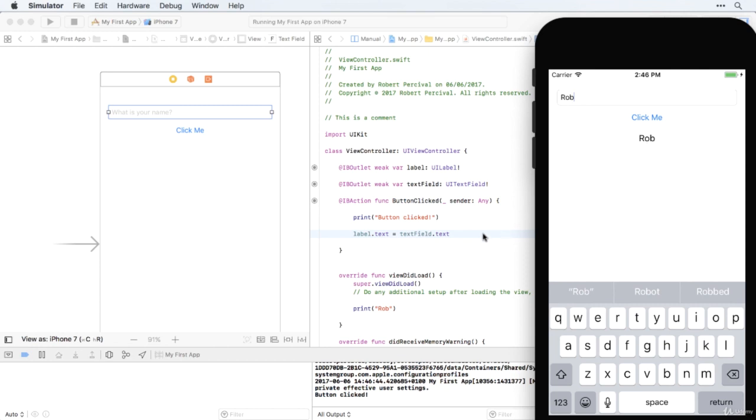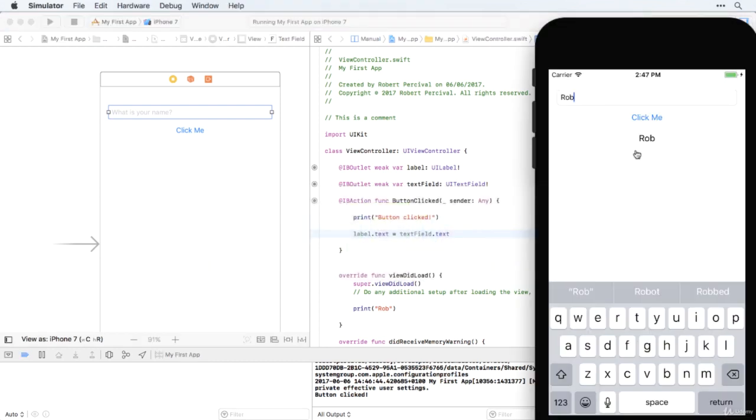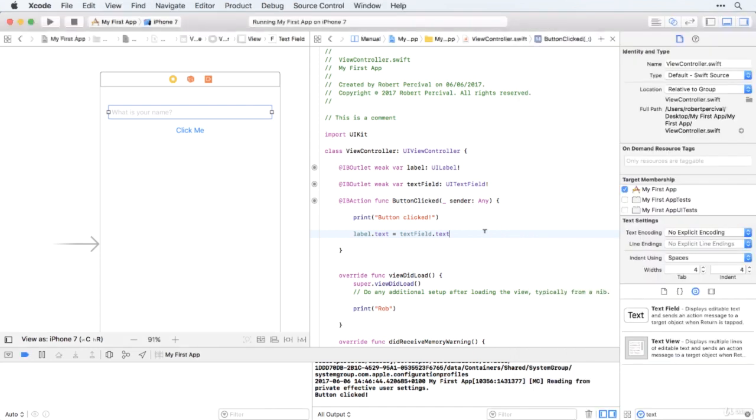I'm going to do one more thing there just to make it a little bit more friendly. I want the app to say "Hello, Rob," rather than just displaying the name Rob. And to do that, I'm going to set the label text to the word hello. And then I'm going to use a plus to combine that with my text.